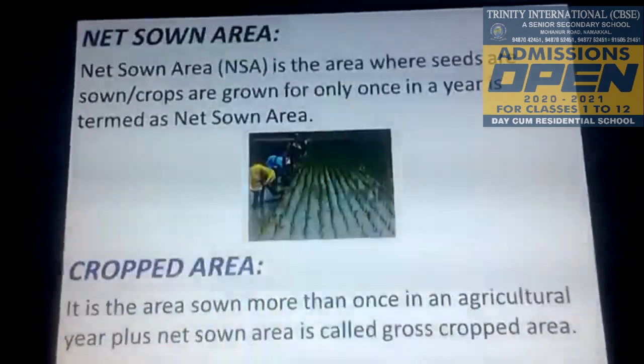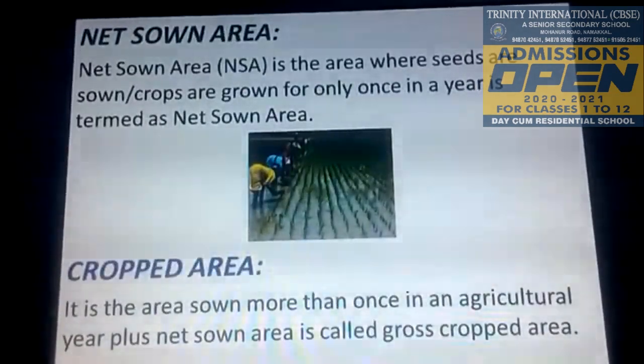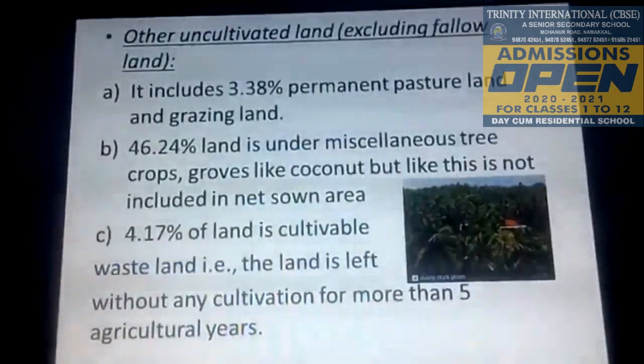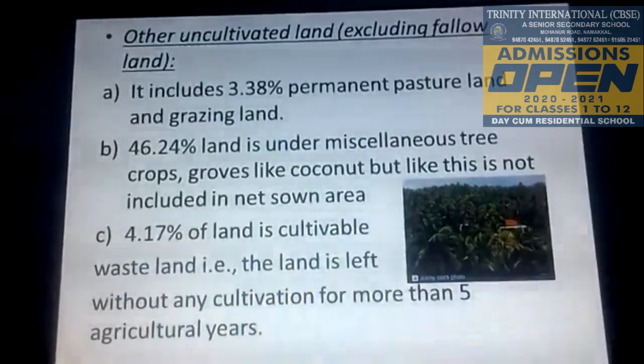Next one is fallow land. Current fallow land, it is left without cultivation for 1 or less than 1 agricultural year. This is 4.7% of land. Other than current fallow land is left uncultivated for the past 1 to 5 agricultural years.